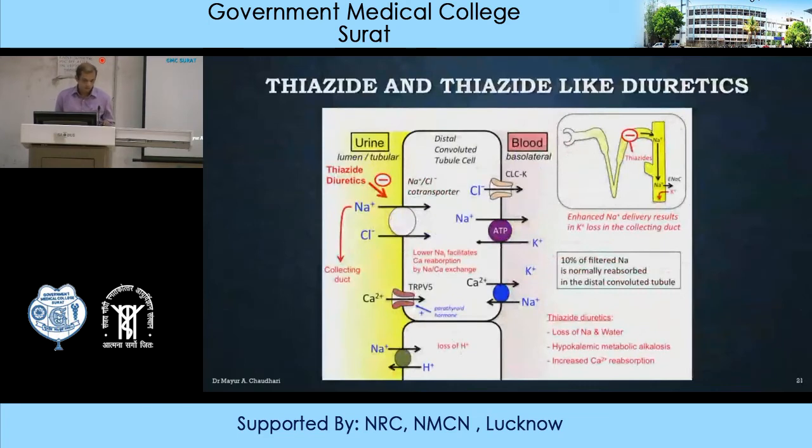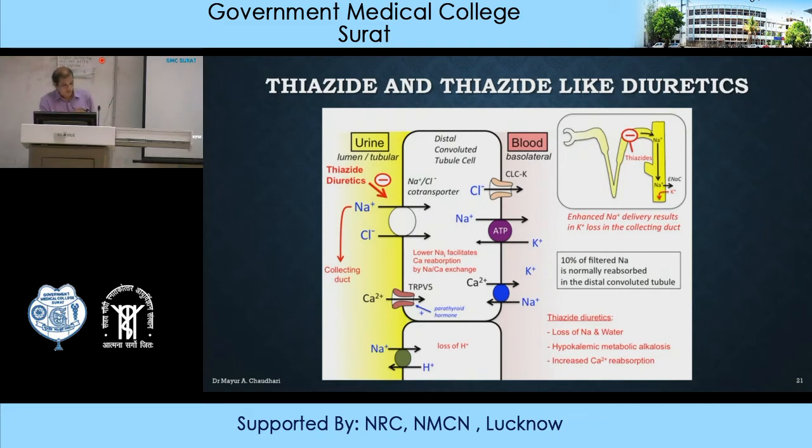Now let us start with thiazide and thiazide-like diuretics. This is the simplified diagram of the distal convoluted tubule. In the distal convoluted tubule, one sodium ion gets reabsorbed along with a chloride ion, and this process is carried out by this sodium chloride symport co-transporter.